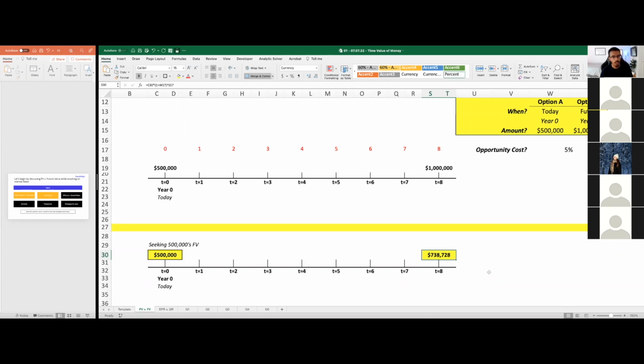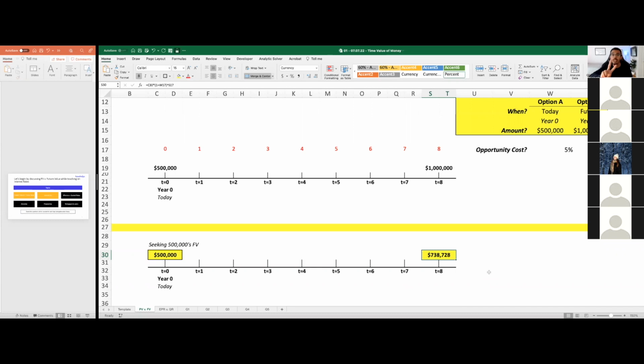Now, to give you more context on what we just did, we looked at two alternatives, option A versus option B. And based on the interest rate, one option will be better than the other. That's really the foundation, the fundamental concept related to time value of money.